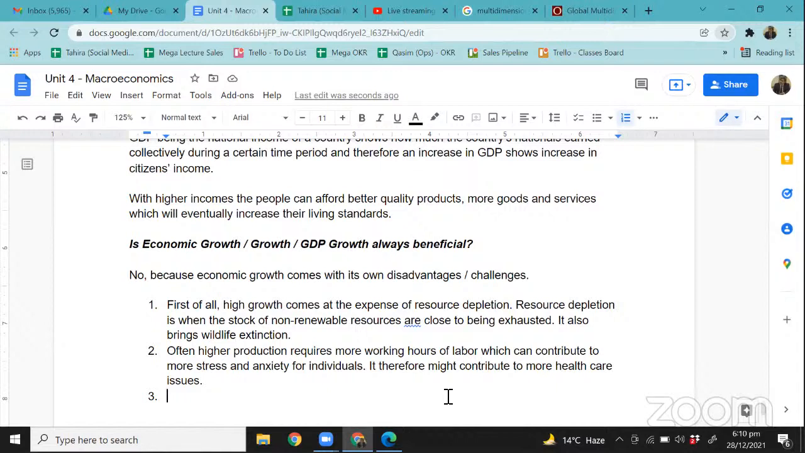Then, GDP growth is not always beneficial for all citizens, right? Now, what do I mean when I say that GDP growth is not always equally beneficial for all citizens of a country? That simply means that there is more unequal income distribution, right?